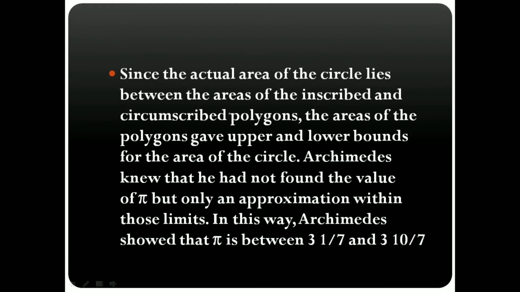Since the actual value of the circle lies between the areas of the inscribed and circumscribed polygons, the areas of the polygons gave upper and lower bounds for the area of the circle. Archimedes knew that he had not found the value of pi but only an approximation within those limits. In this way Archimedes showed that pi is between 3 1/7 and 3 10/71.